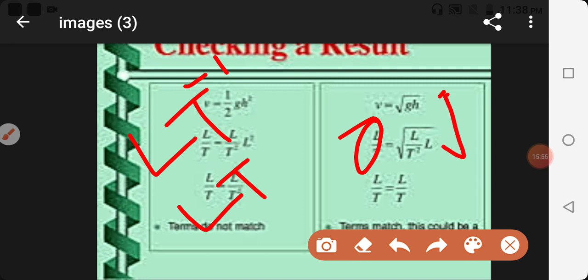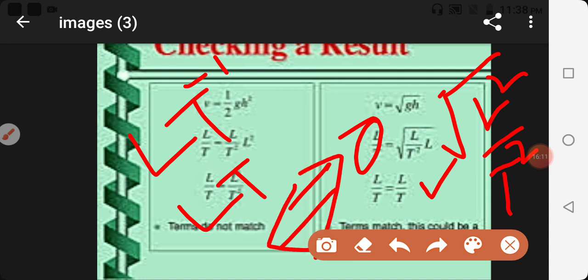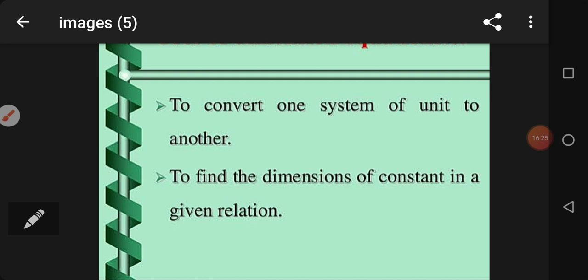Under root, L square upon T square means L upon T. Here you can see L upon T on the left hand side and L upon T on the right hand side, and therefore LHS and RHS are equal, and therefore the relation is correct. So with the help of dimensional equation we have checked all these relations. It is one of the advantages.